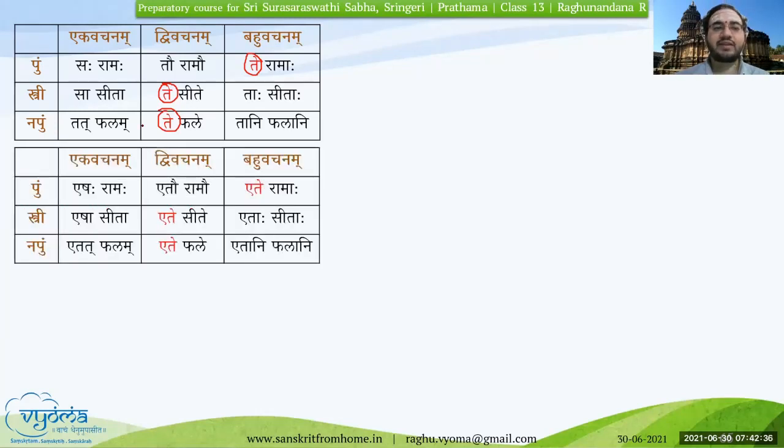Okay. The next table is with respect to etat shabda. If you see, eshaha ramaha, etau ramo, ete ramaha, and so on. Here also it is the same case. Ete is coming in both dvivachanam for Strilinga and Napumsakalinga, and in bahuvachanam for Pullinga.